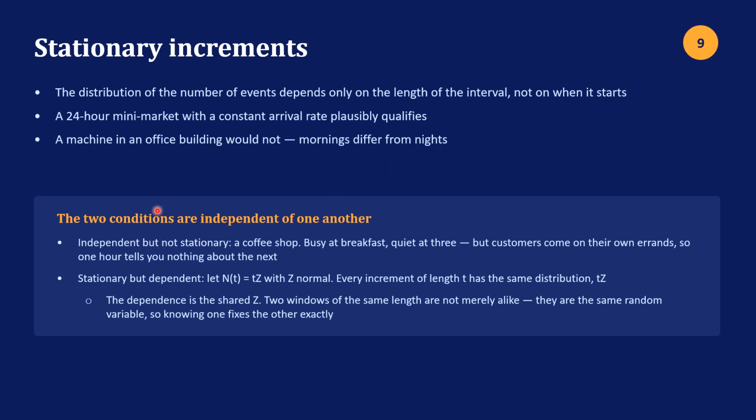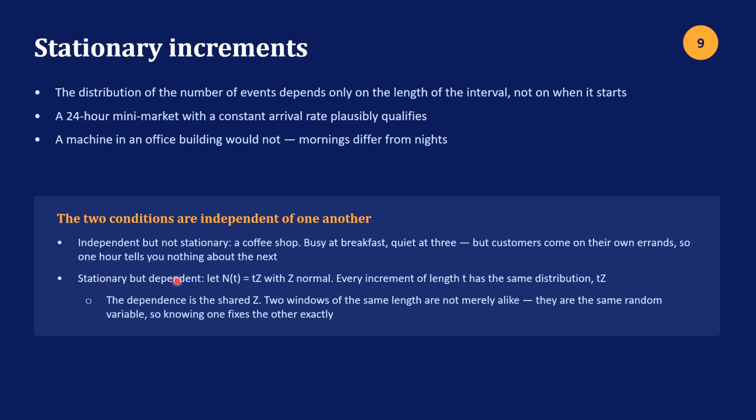So the two conditions don't imply each other. And I have an example of each where you have one condition and not the other. So you could have independent but not stationary. And the example I give here is a coffee shop. It's busy at breakfast, maybe quiet in the middle of the afternoon at 3. But customers come on their own errands. So 1 hour tells you nothing about the next. So this would be independent, but not stationary.